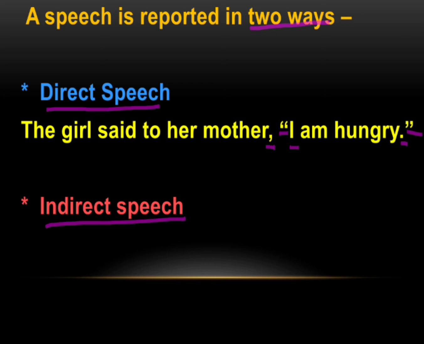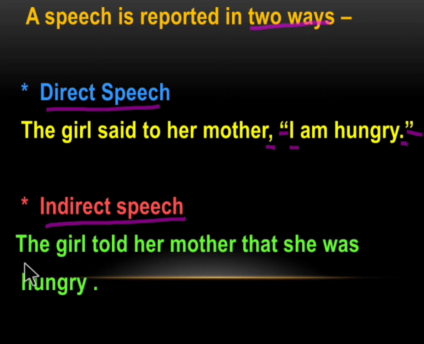Now let us see this sentence transformed into indirect speech. The girl told her mother that she was hungry. Now you can note the difference in the usage of words. The "said to" has changed to "told", and there are no punctuations as in the direct speech.